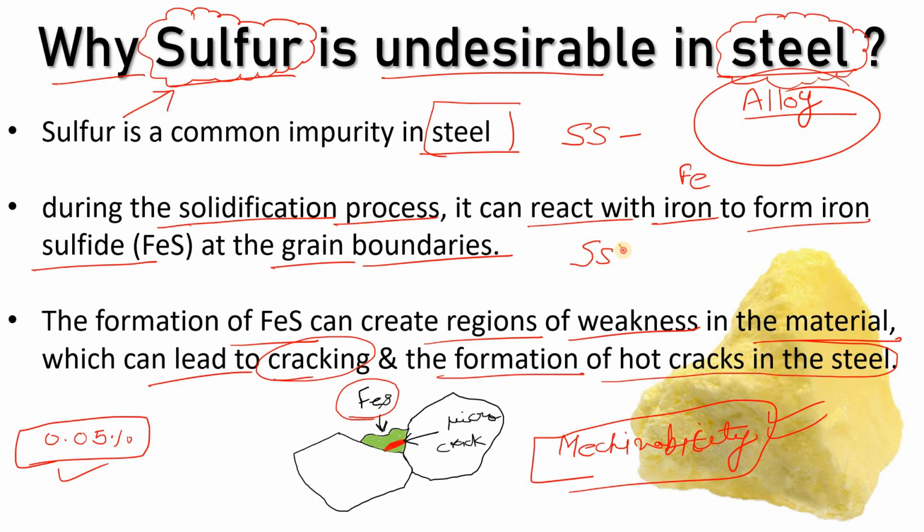Let's suppose sometimes we use SS316L, we also use SS316LM, we also use SS304, etc., right? So it depends on the application. I hope you understood why sulfur is undesirable in steel.